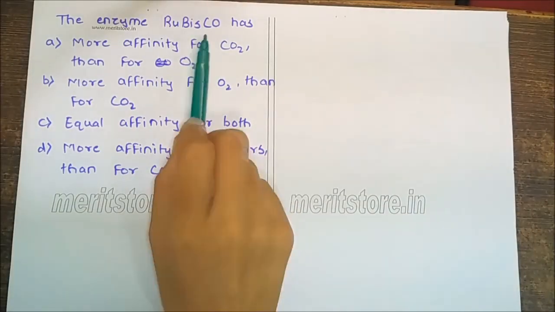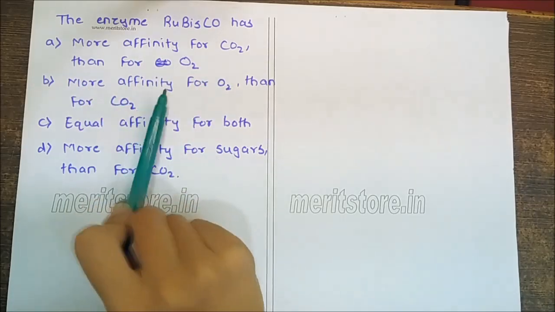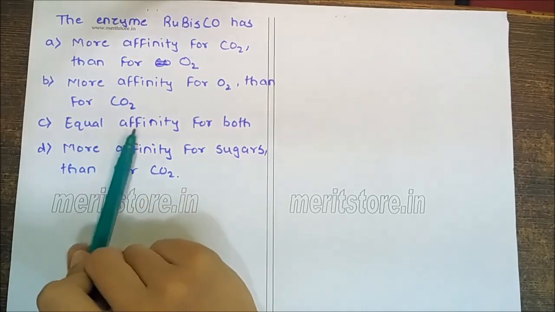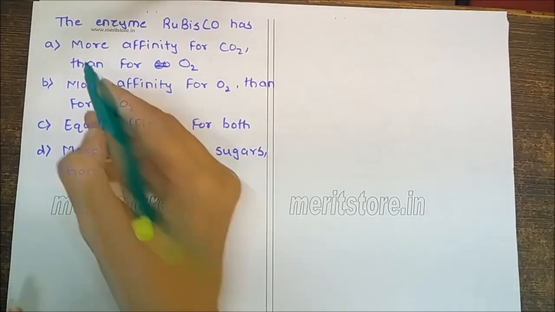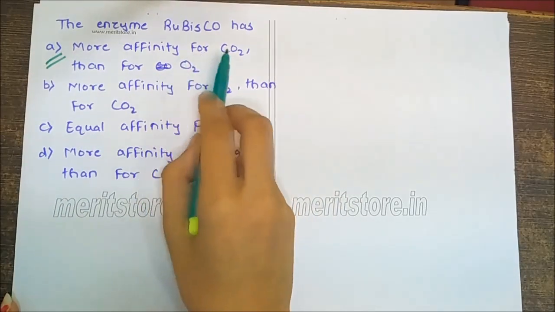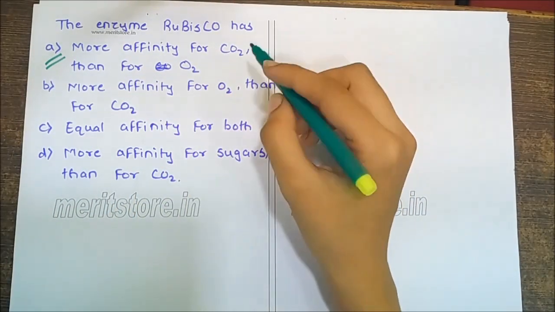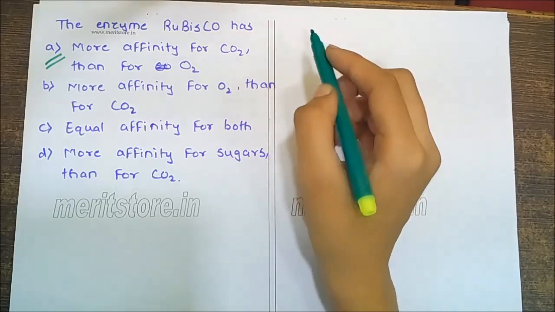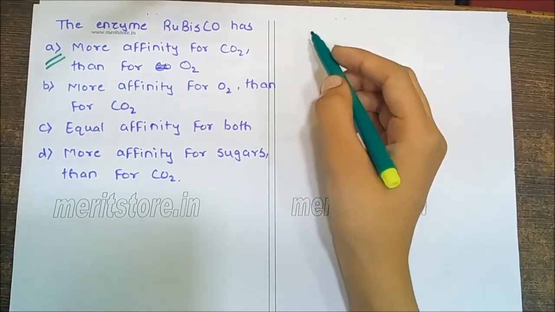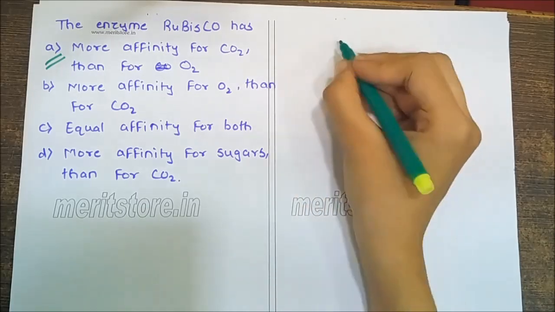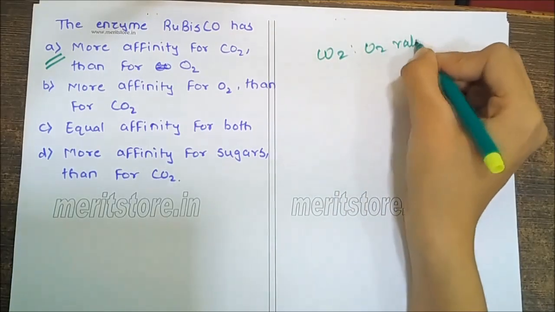The enzyme Rubisco has options: more affinity for CO2 than O2, more affinity for O2 than CO2, equal affinity for both, more affinity for sugars than for CO2. The correct option is A, more affinity for CO2 than for O2, because the active site of Rubisco for carboxylation and oxygenation is the same. The enzyme has more affinity for CO2 as compared to oxygen. Active oxygenation occurs only when the CO2 to O2 ratio favors it.